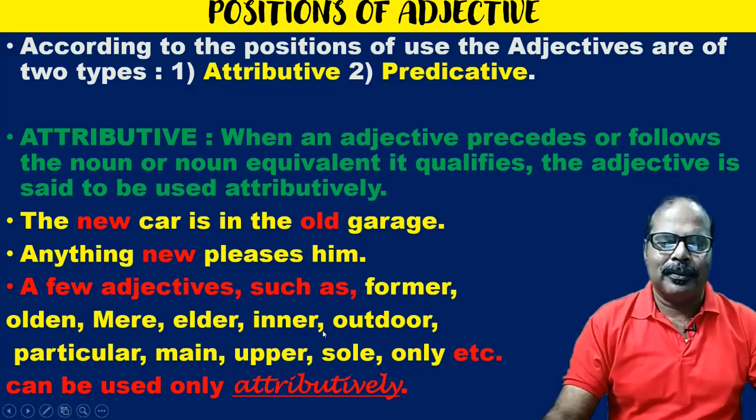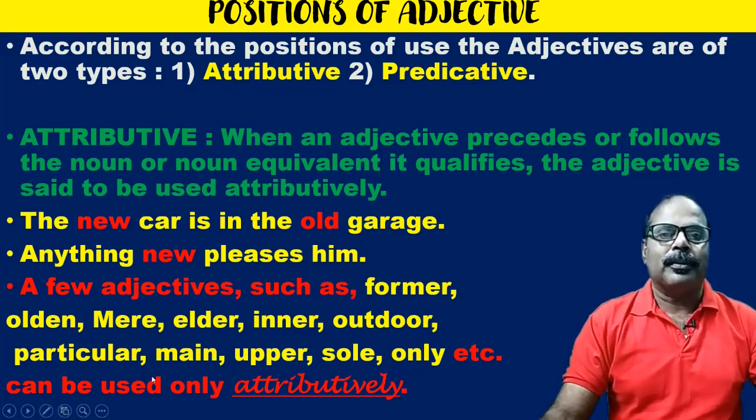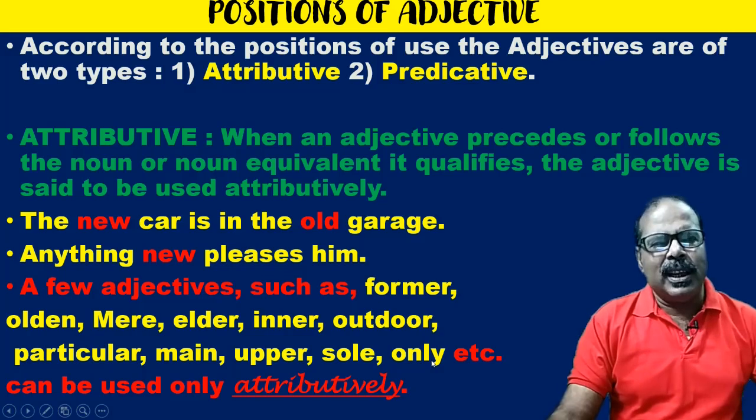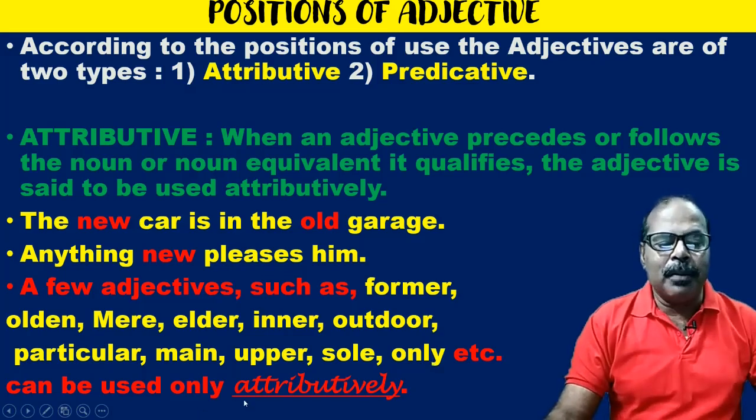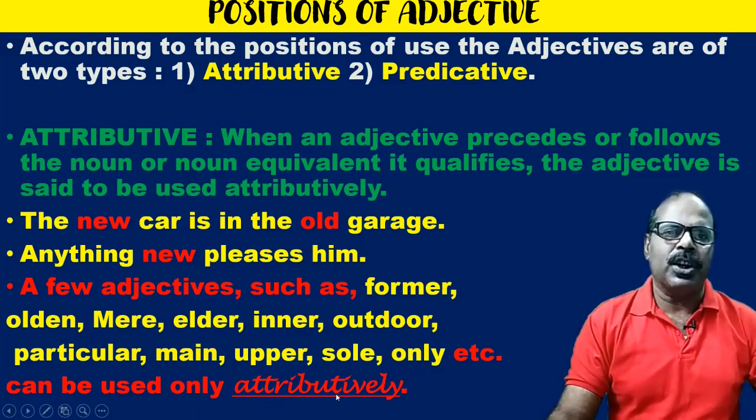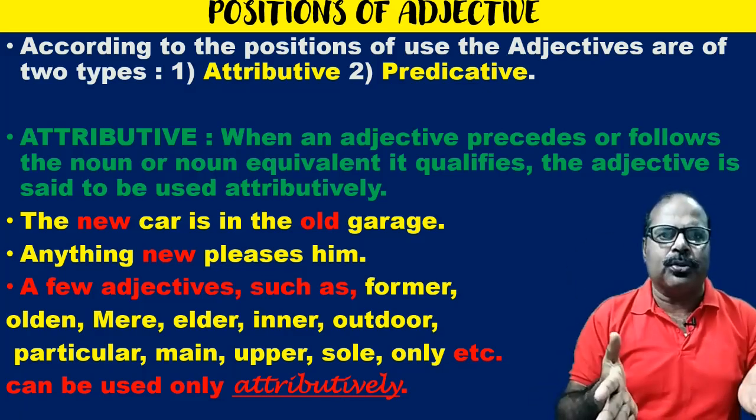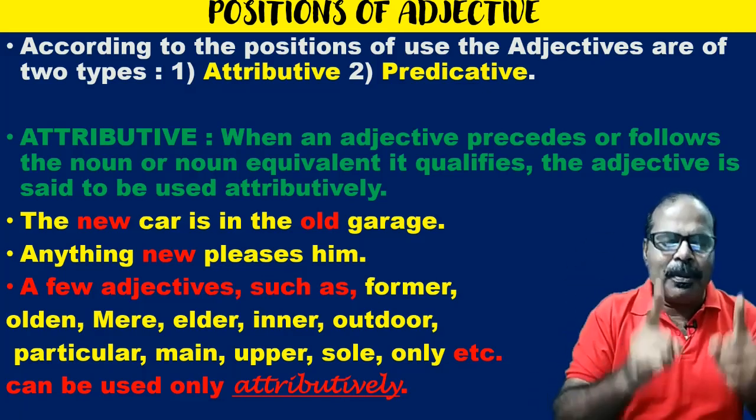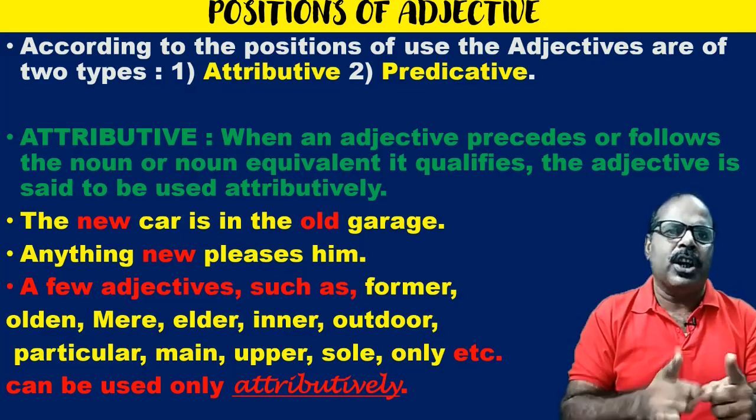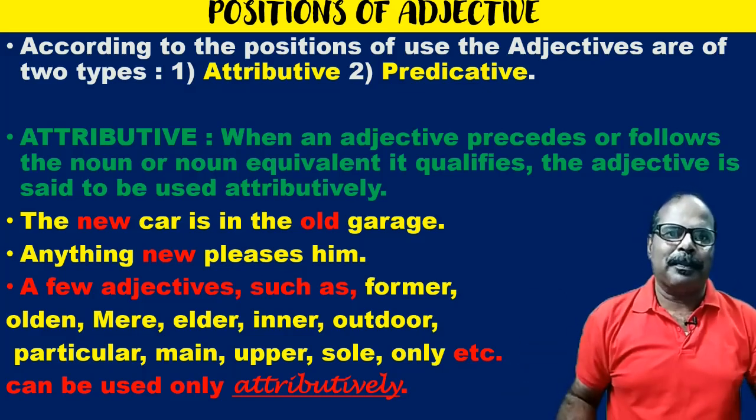Inner, outdoor, particular, main, upper, sole, only, etc. can be used only attributively. So you are to keep these adjectives in your mind. There are some other adjectives too that can be used only attributively, not at all predicatively.